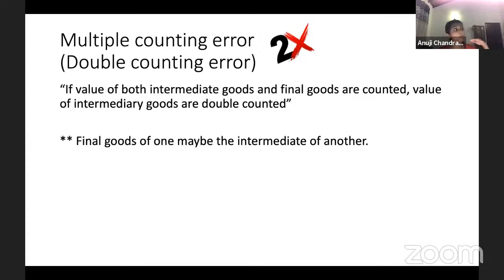If so, we will have to ask all these shops where they bought, and we will have to deduct all these ones, which is not practical. So that is a double counting error. This same value, the price of milk, was calculated in many places. So the final goods of one may be the intermediate of another. So there is a double counting error, okay?